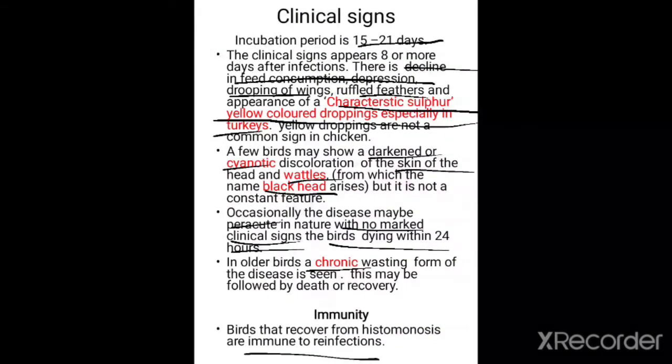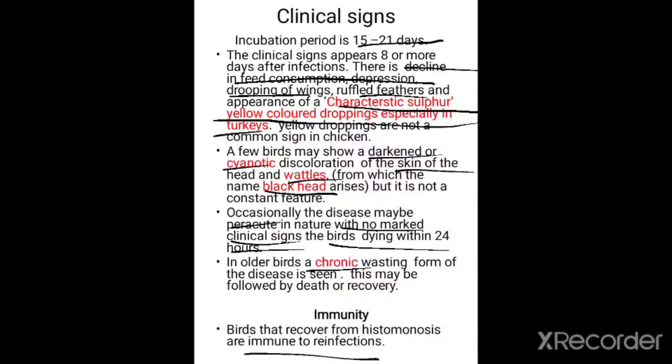When it comes to the clinical signs, the incubation period ranges between 15 to 21 days, and there is a decline in feed consumption and depression, drooping of the wings, ruffled feathers, and appearance of characteristic sulfur yellow colored droppings, especially in turkey.